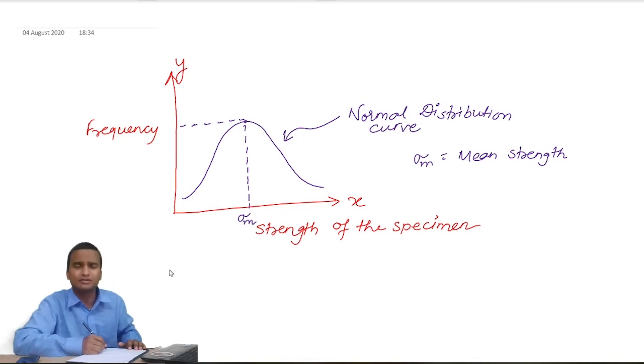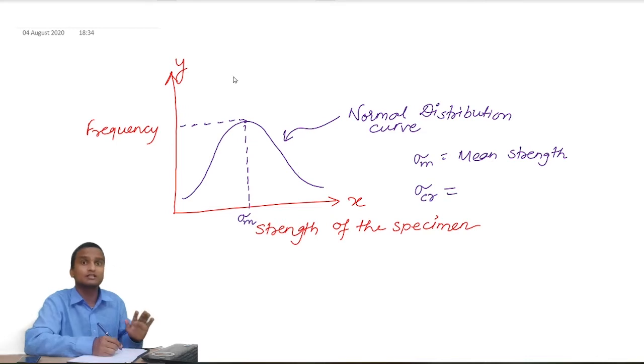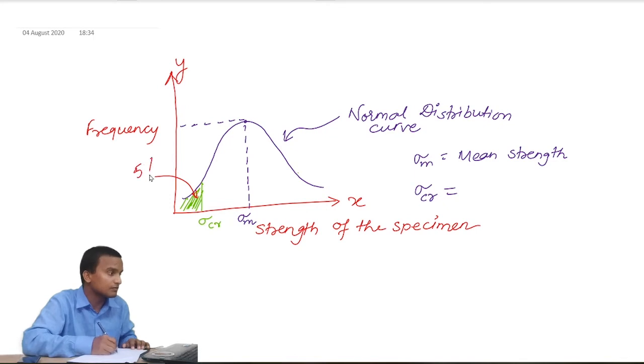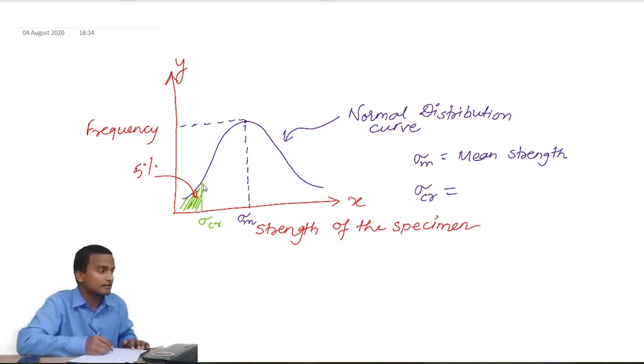Then what is characteristic strength? Characteristic strength is sigma cr. As per the definition, sigma cr is the value of strength below which not more than 5% of the test samples fail. Out of this 100% area, if we consider this 5% area of the normal distribution curve, the strength corresponding to this area is called sigma cr. So characteristic strength is always less than mean strength.